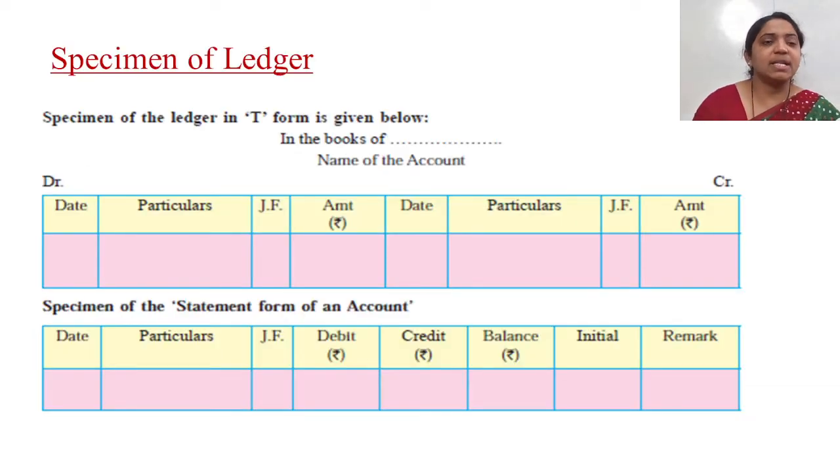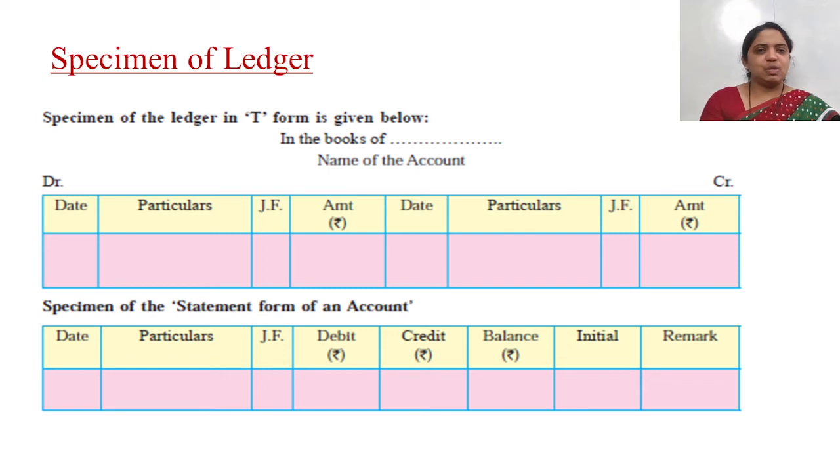Afterward, the next point is about the specimen of ledger. So you can see in front of you two types of formats of a ledger. The specimen of ledger in T form is given below. First, the specimen which is given in front of you is in the T form. That is called a T form.